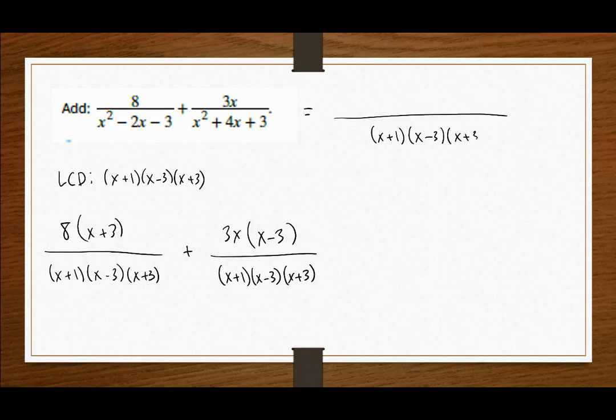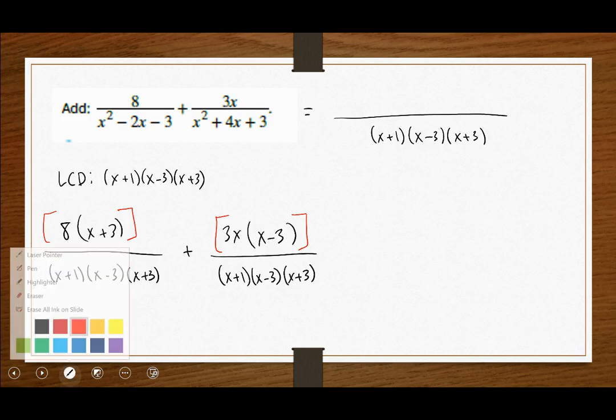Before I actually go through and add these together, though, consider doing some distribution on the expression here and here. They are going to be added together, but it's a lot easier to do that if we sort of simplify them first.